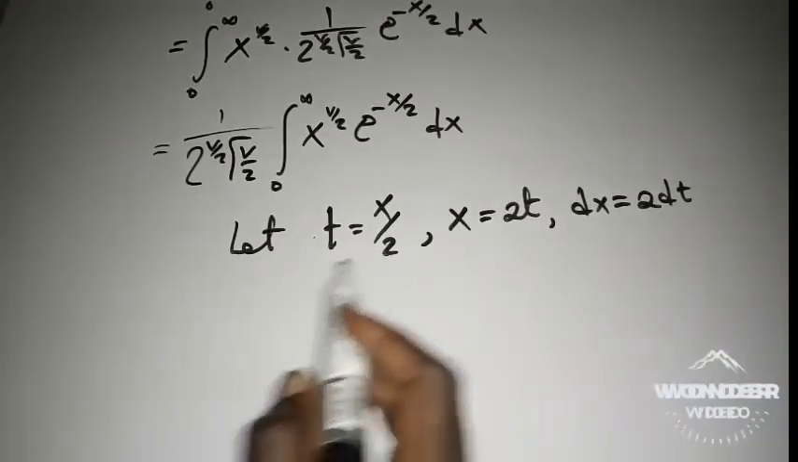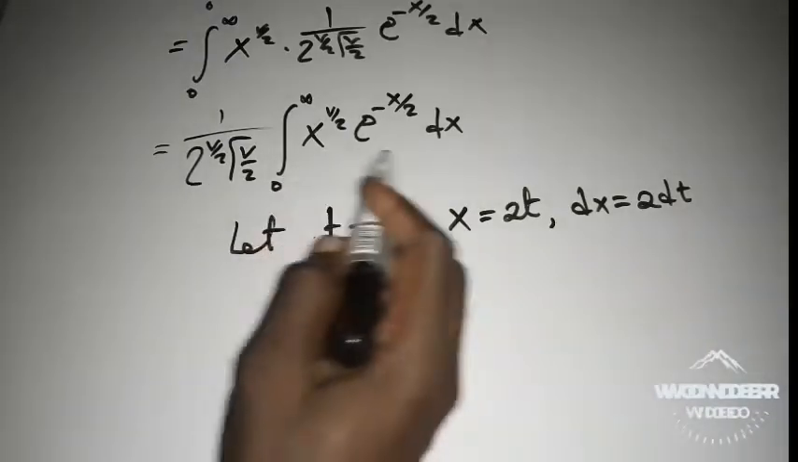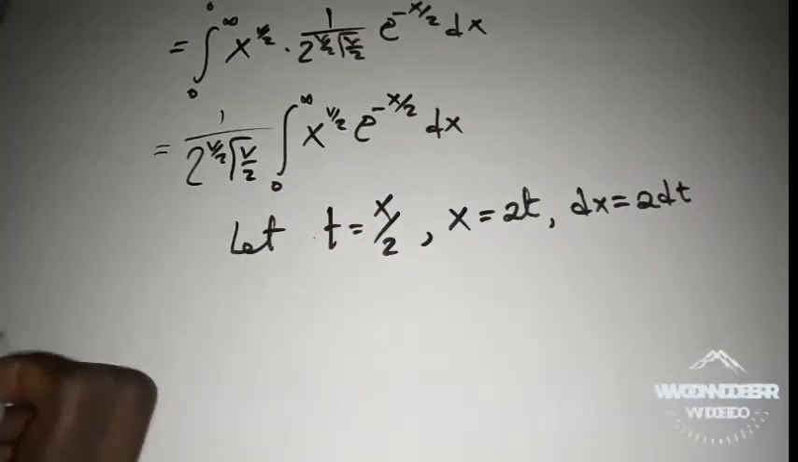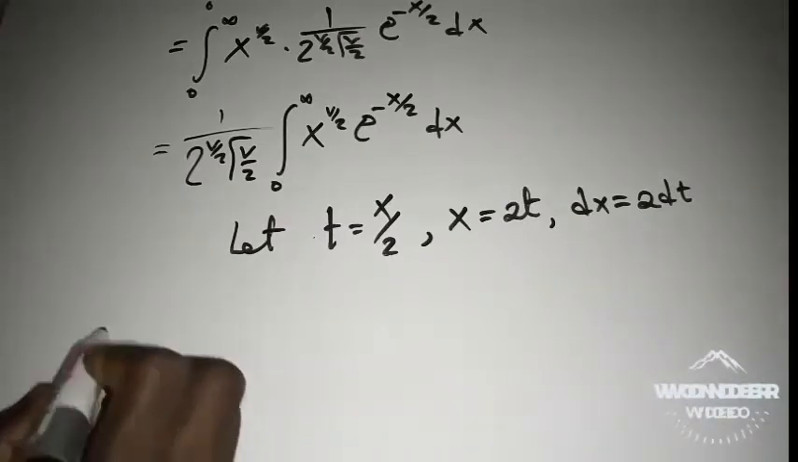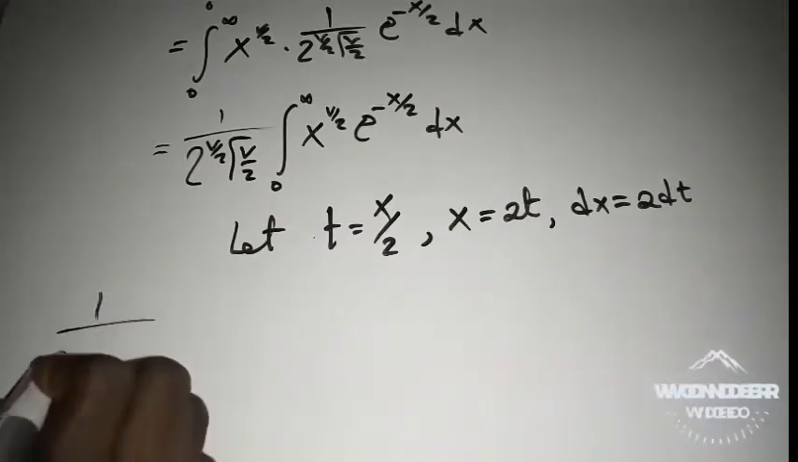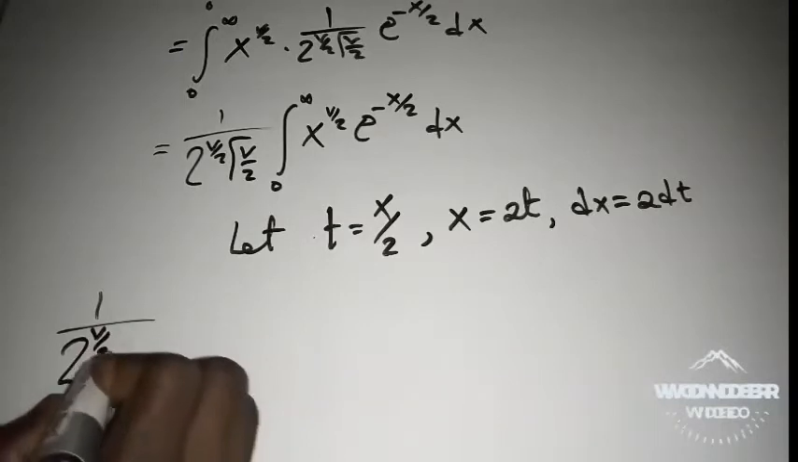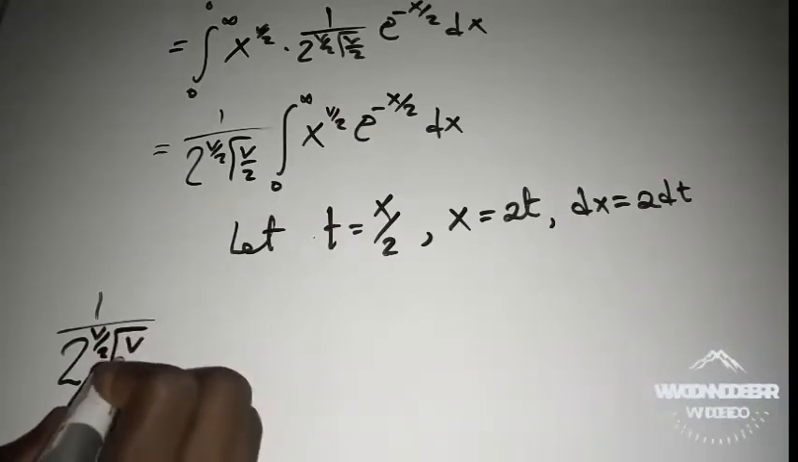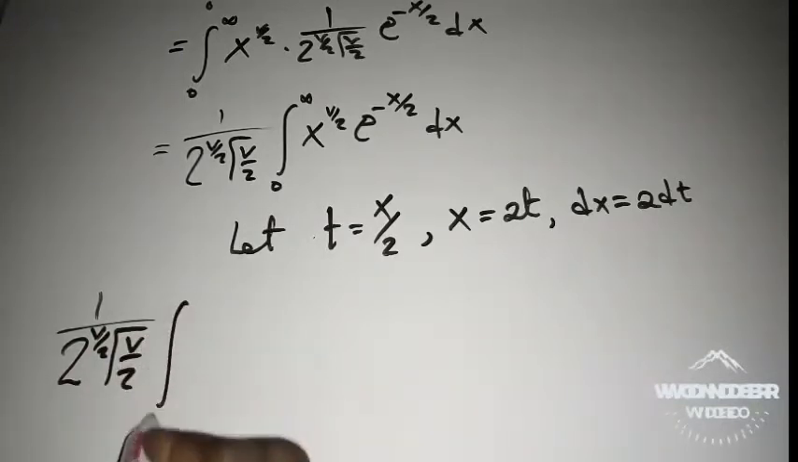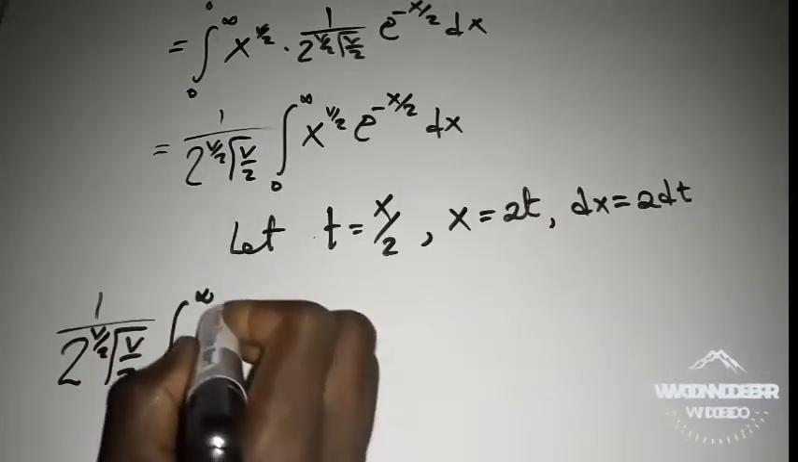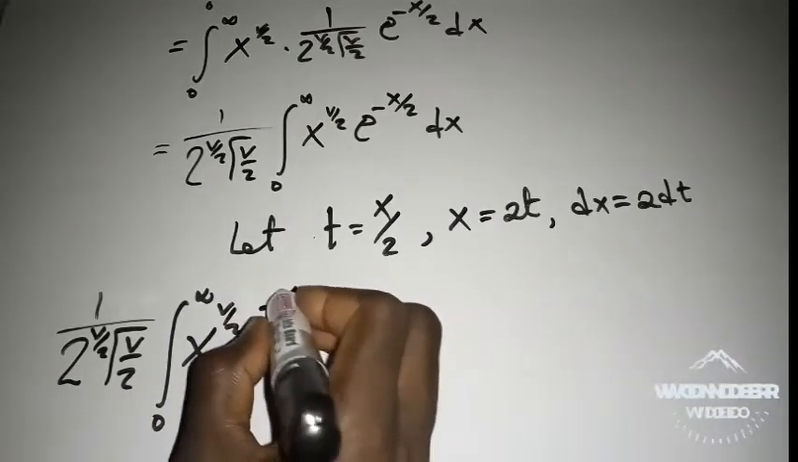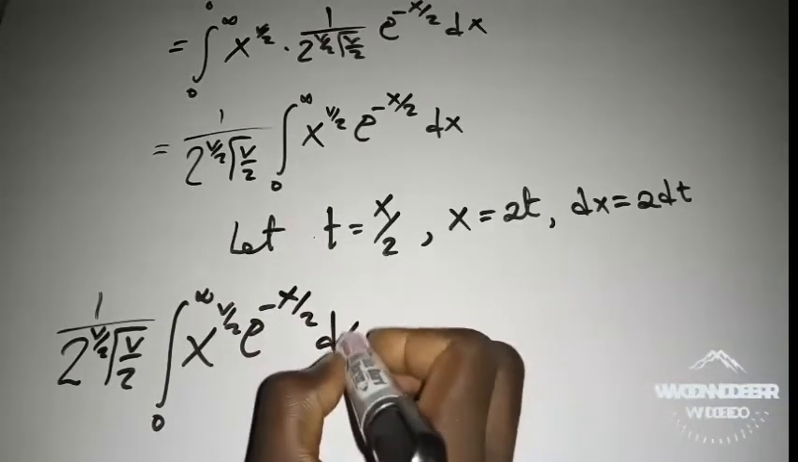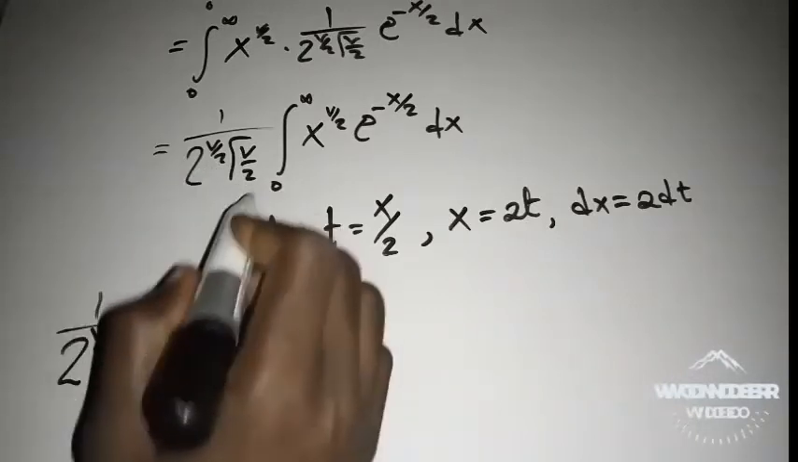So to substitute this in here, this value has to change. The constant remains the way it is. I have 1 over 2 to the power of v over 2 gamma of v over 2, the integral from 0 to infinity of x to the power of v over 2 times e to the power of negative x over 2 dx. This is what I have here.